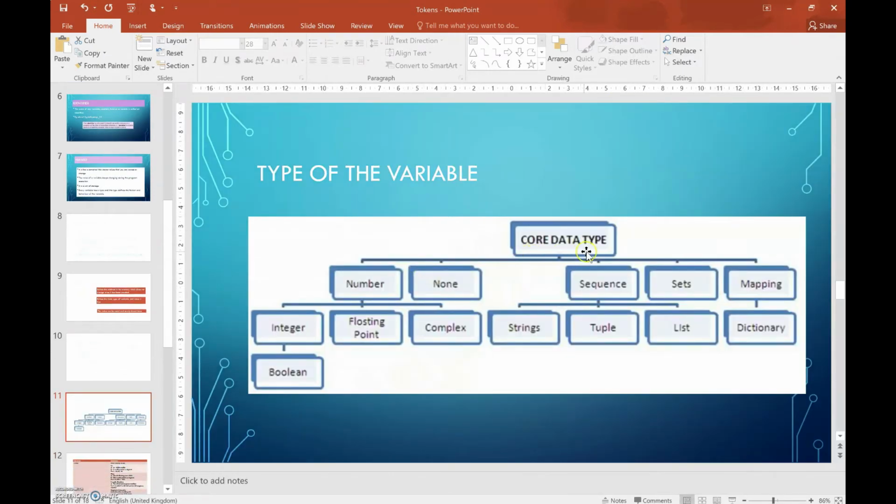There are many data types of variables. The main data types are number, none, sequence, sets and mapping. In number you have integer, floating point and complex. In sequence you have strings, tuple and list. Sets are a separate type. Mapping is the dictionary. None means a null value, where nothing is stored, and then we have the none data type.